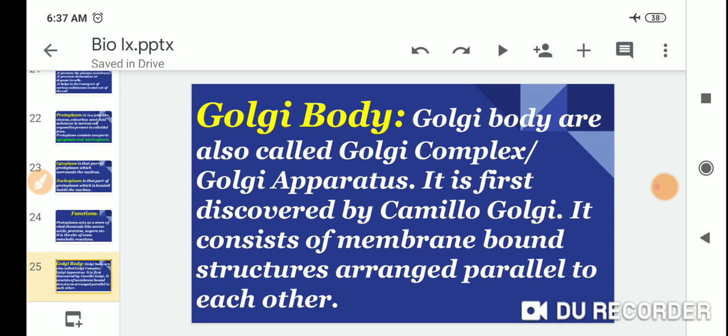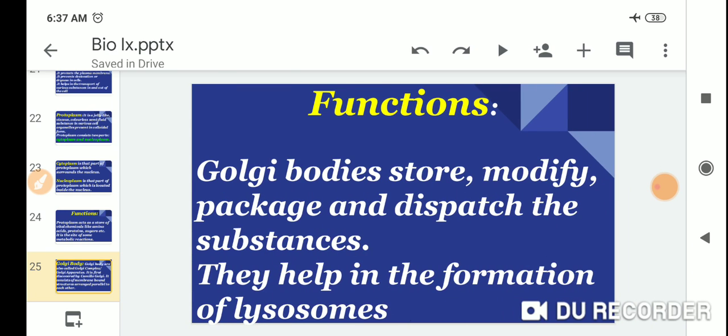It was first discovered by Camillo Golgi. It consists of membrane-bound structures arranged parallel to each other.